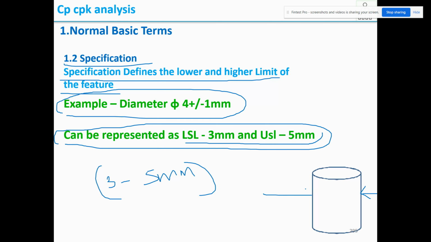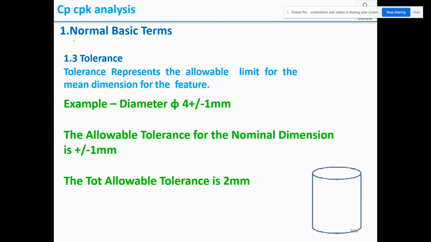So what is the difference between dimension and the specification? In case of dimension, the customer is telling produce the mean value, it is very good for my assembly. In case of specification, when you produce 3 also same result, 5 also same result, and 4 also same result. Therefore, he has given the specification. Anywhere within the specification is acceptable. So for this we can make a hard gauge, some sort of ring gauge or something. So this is a specification.